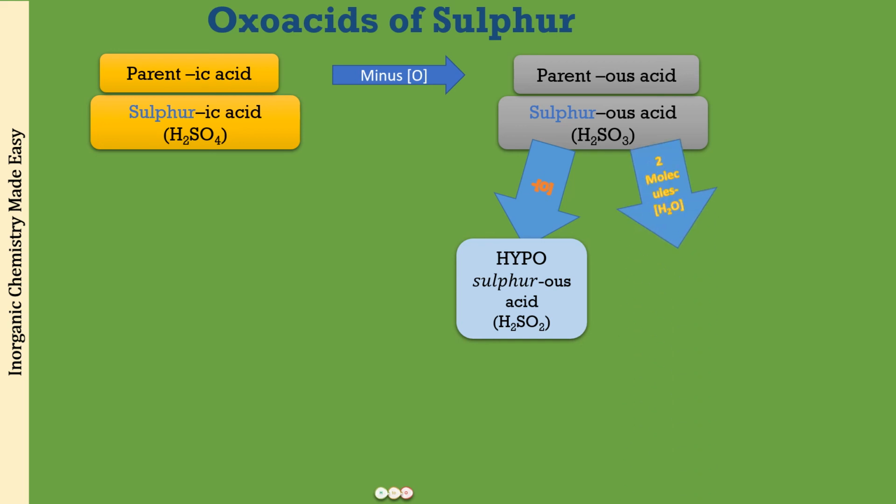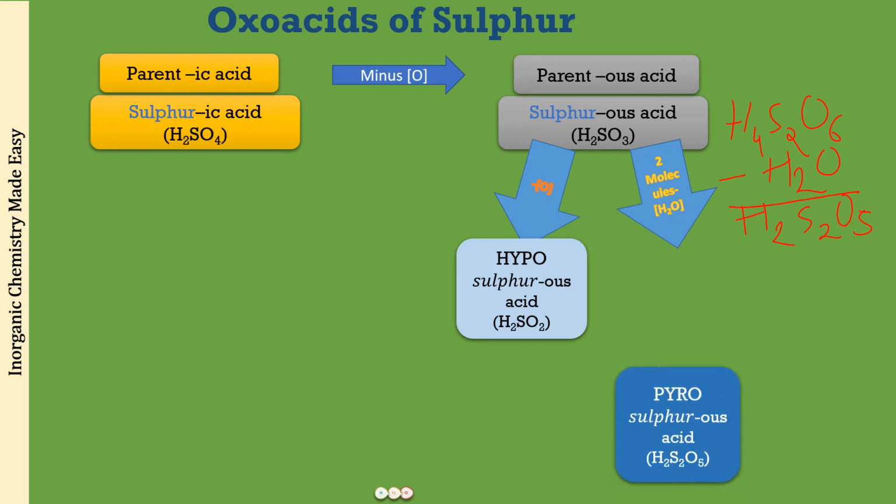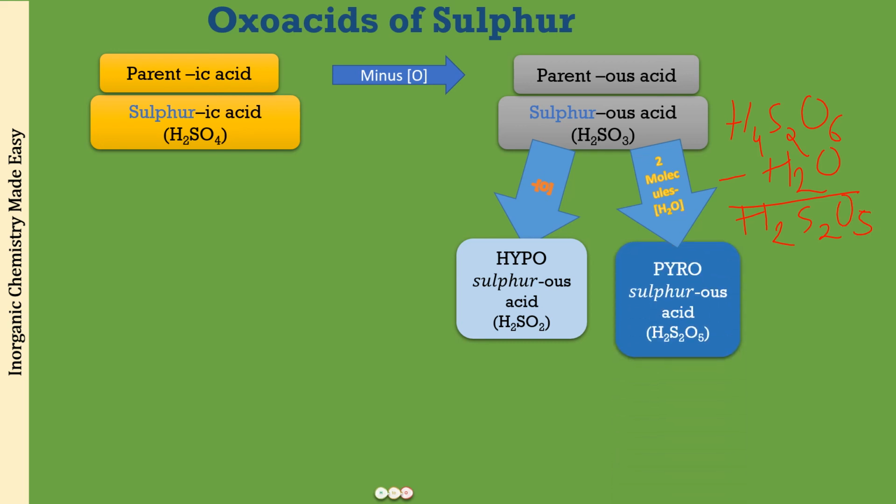Okay, now what is going to be the next? You are going to take 2 molecules of H2SO3, and from that you are going to subtract one water molecule. So what this means is, 2 molecules of H2SO3 means H4, S2 and O6. From this, when you subtract one water molecule, what you will be getting is H2, S2 and O5. Alright, and this will be called pyrosulfurous acid, H2S2O5, and this is also called disulfurous acid.